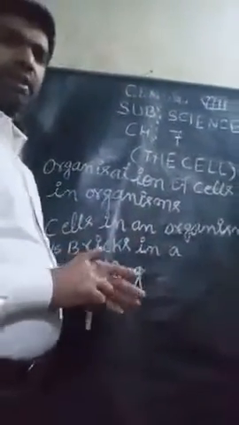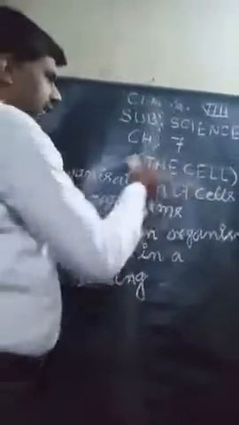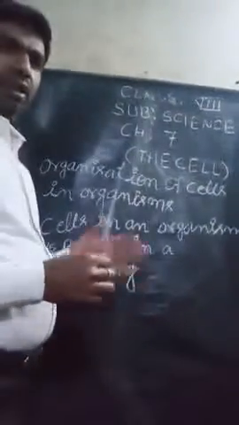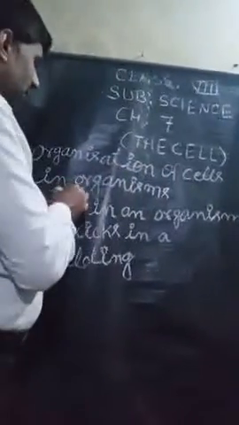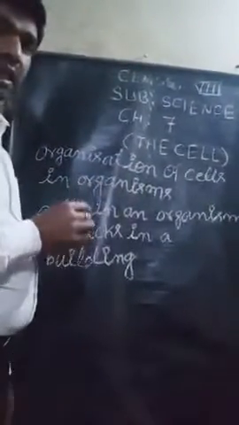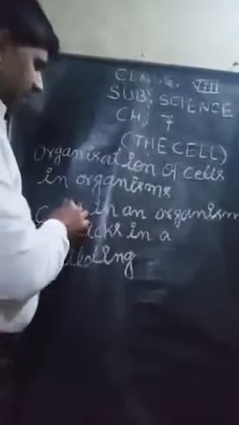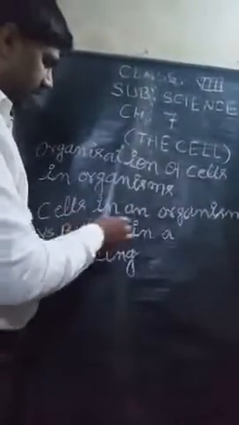So chapter 7 will be the cell. Inside the chapter cell, today we are going to discuss organization of cells in organisms, and cells in an organism vs bricks in a building.